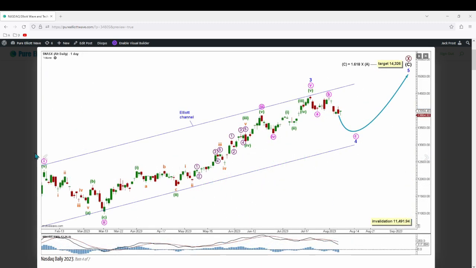On the alternate daily chart with minute wave 1 over here, minor wave 3 may be over at this high here, now expecting minor wave 4 to continue down with minute waves A and B potentially over here. Now expecting increased downwards movement for the end of minute wave C and minor wave 4. If price continues any higher, we will use the target where minor wave 3 will reach 2.618 times the length of minor wave 1, and any corrective movement for minor wave 4 may find support at the lower edge of this Elliott channel.